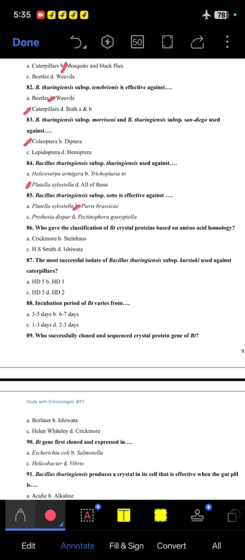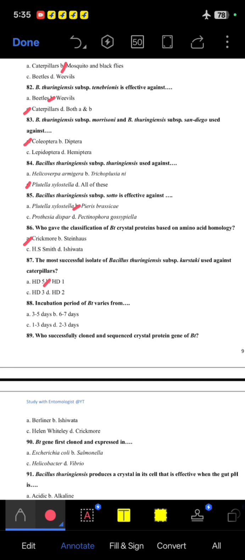84. Bt subspecies thuringiensis is used against Plutella xylostella. 85. Bt subspecies sotto is effective against Pieris brassicae, B option. 86. Who gave the classification of Bt crystal protein based on amino acid homology? Crickmore. 87. The most successful isolate of Bt subspecies kurstaki used against caterpillar is HD1. B option is correct.